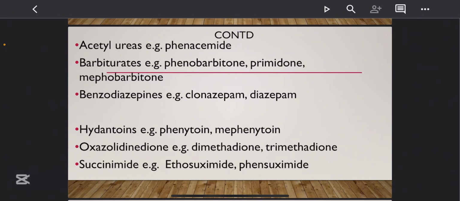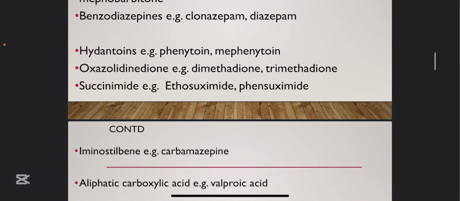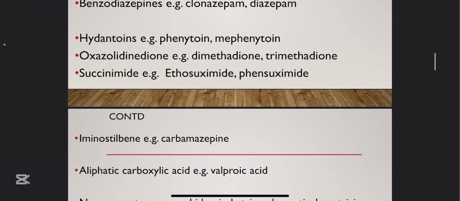So we've seen AABB: acetylureas, aliphatic carboxylic acid, barbiturates, benzodiazepine. So let's go to HOS, house of success. H means hydantoin. An example of hydantoin is phenytoin. You can see it's ending with toin.